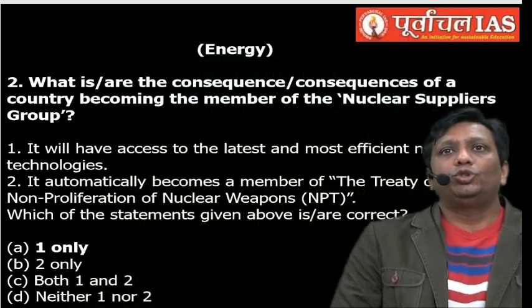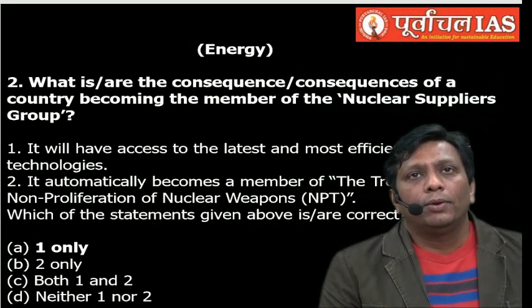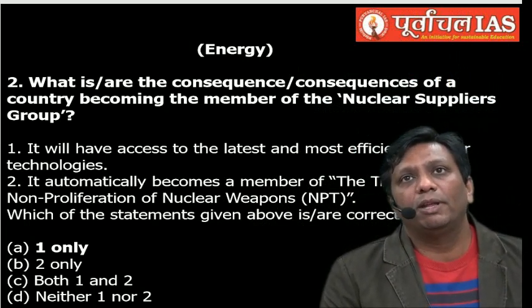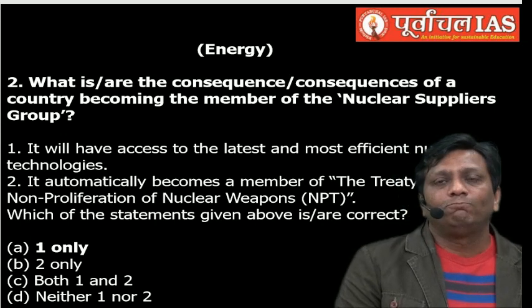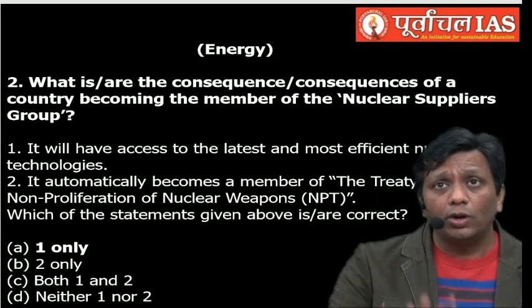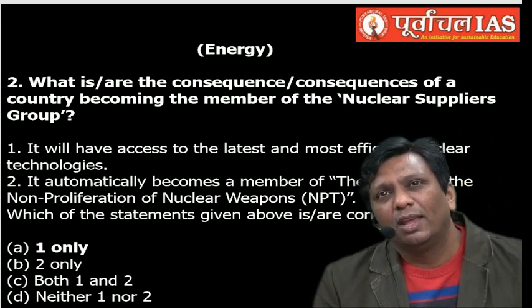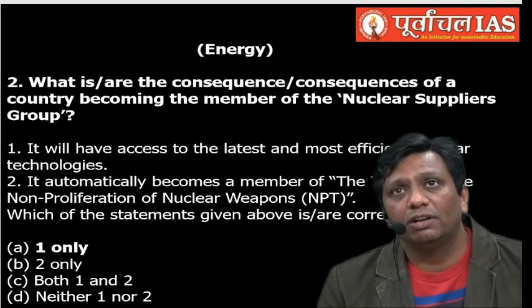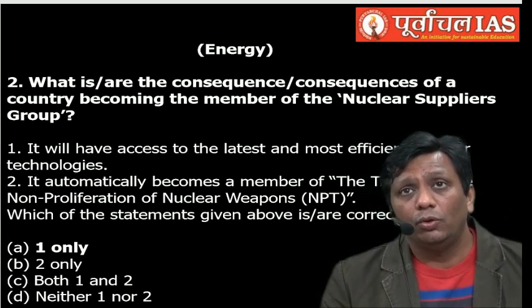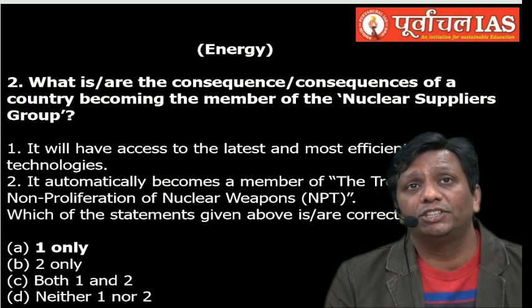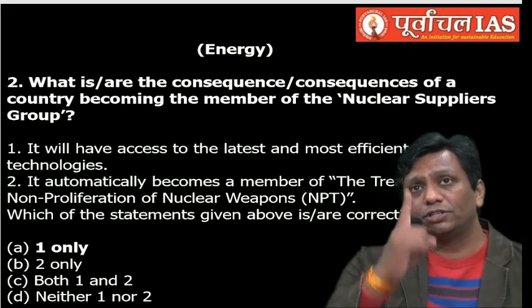So what are the consequences of a country becoming a member of the Nuclear Suppliers Group? Listen, what type of consequences? Nuclear Suppliers Group, you know guys, around 48 countries are member nations. The Nuclear Suppliers Group was set up just after a reaction to the nuclear test that India did, the first nuclear test in Pokhran.